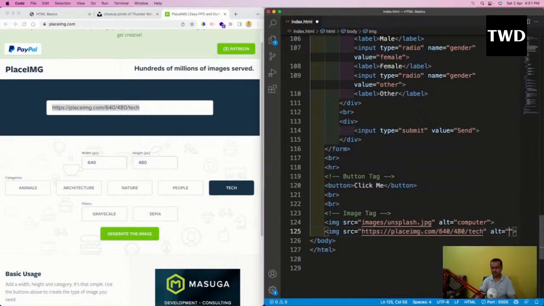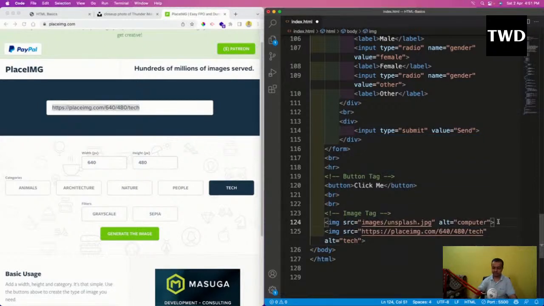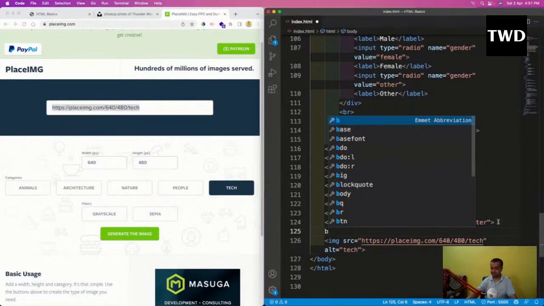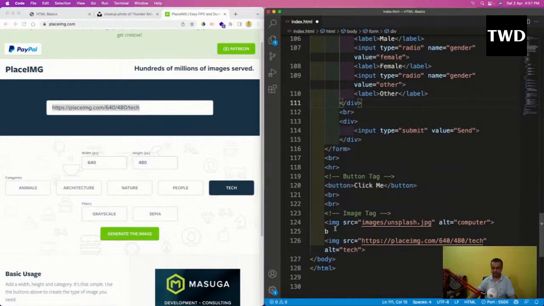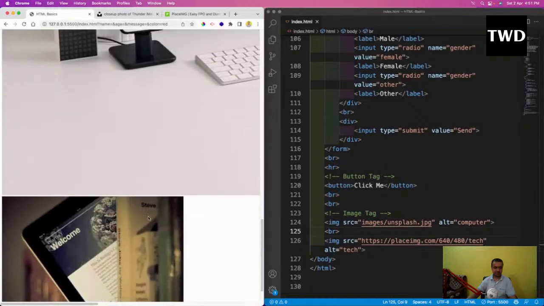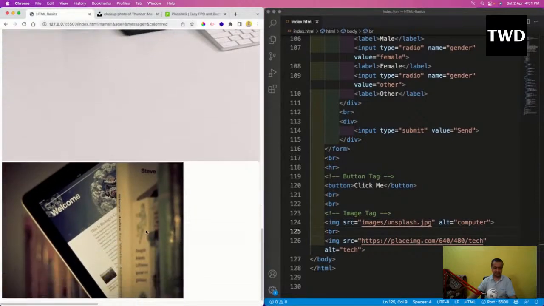Okay, and like this I will write the tag. Then I have to use, I think, a br. The image tag is okay, I'll use a br here. So see, a big image is there, and then this other image is also there. Okay, so these are the two ways to use the image.